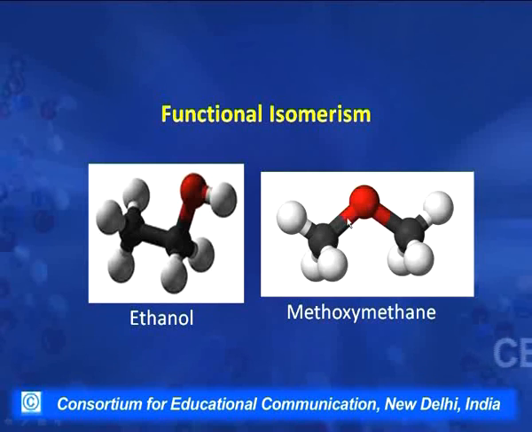This carbon is in the form of a methyl group, here also it is in the form of a methyl group, and this compound is an ether. This is named as methoxymethane. So, these 2 compounds again have the same molecular formula, but they have entirely different sets of properties because they have different functional groups. This is an alcohol, whereas this is an ether.